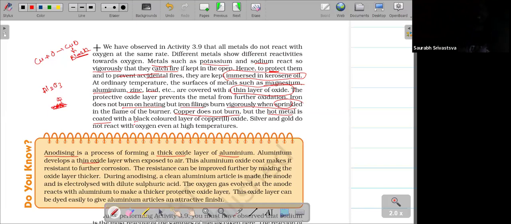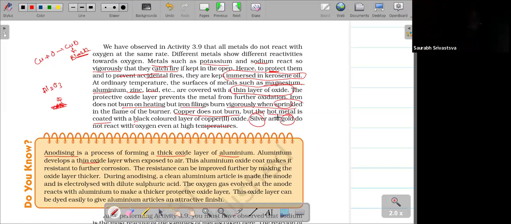If you keep it heated for long, it will form Cu2O. And next, silver and gold won't react at any temperature. Even at high temperature, they won't form silver oxide or gold oxide.